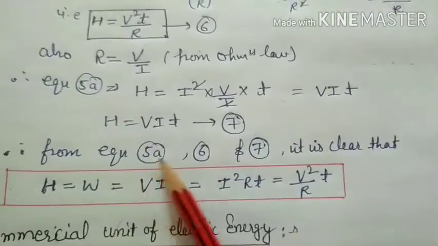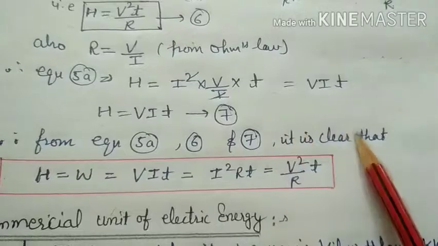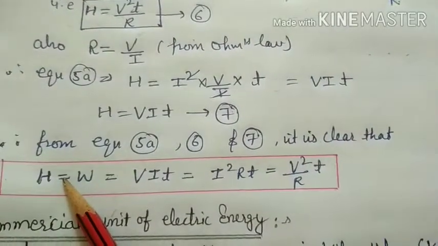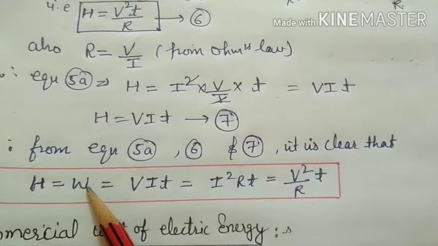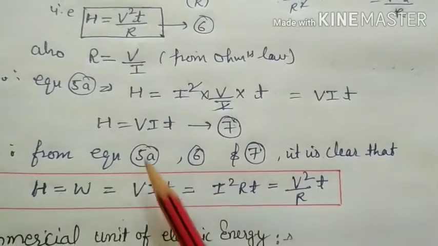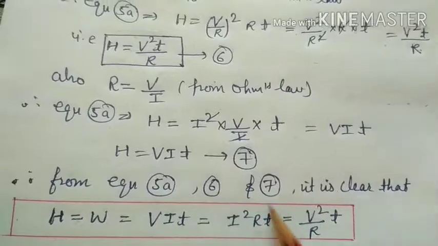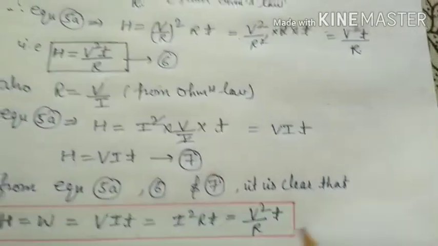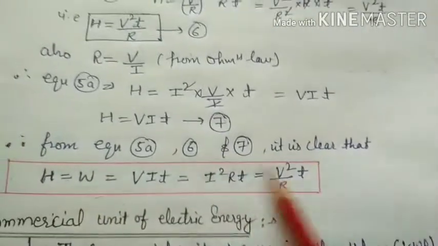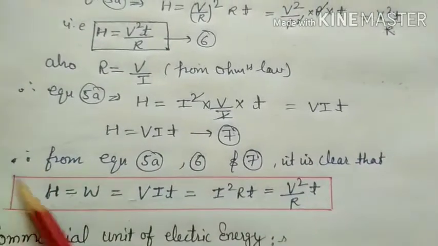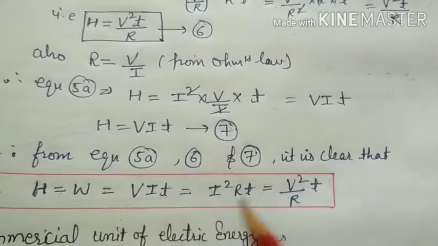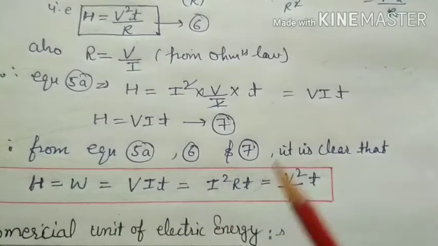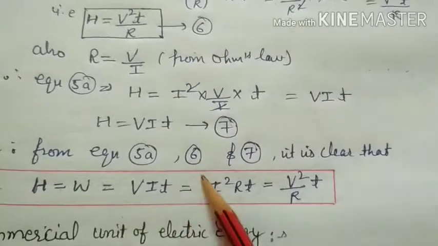This is equation number 5. So from equations 5, 6 and 7 it is clear that heat energy produced by any heating element or a conductor is equal to work done W, that is equal to VIT, one relation, I square RT, another relation, or V square T by R, another relation. There are three relations. That is all about heating effect of a current or Joule law of heating. I square RT is an important relation. Which relation we have to use in a numerical depends upon what is given there.